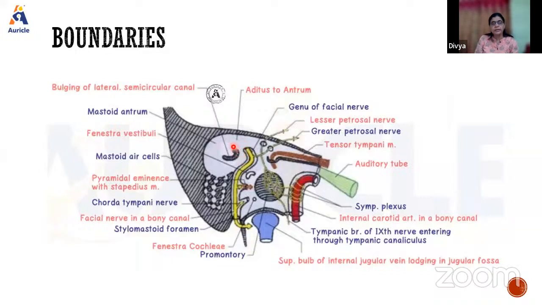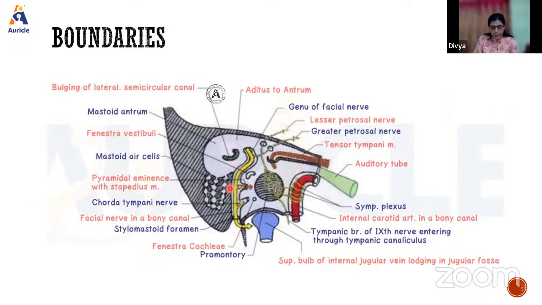Then there is one small area here, which we call the fossa incudis. The short process of the incus will be in relation at the fossa incudis, suspended by a ligament which is attached near that fossa incudis.